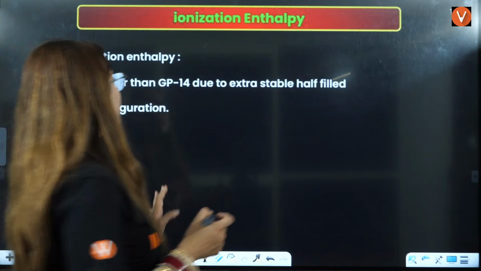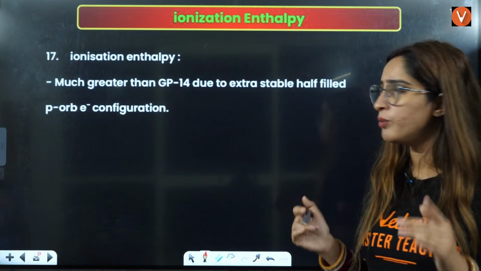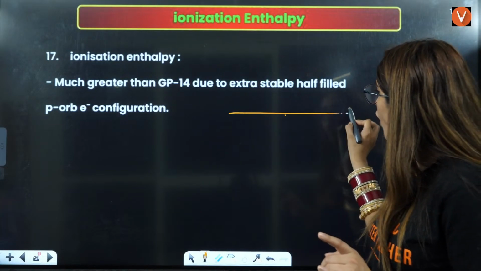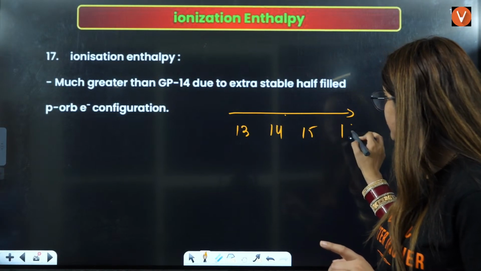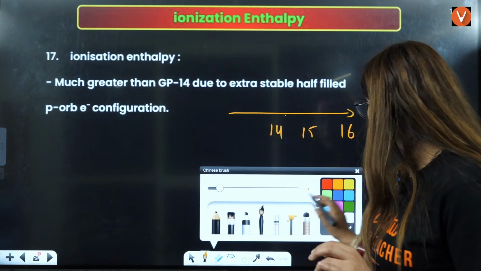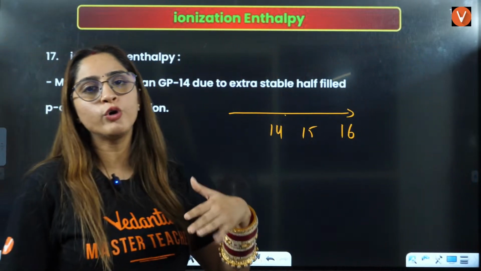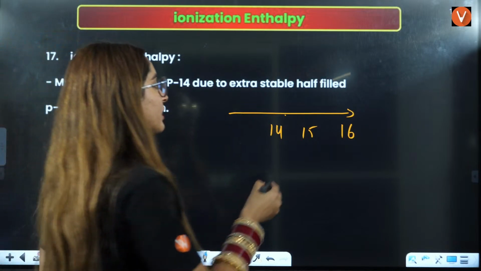Okay. Ionization enthalpy, there is no exception within the group. But one thing to remember, along the period, this is group number 13, this is 14, this is 15, this is 16. Down the group, the ionization enthalpy decreases. Along the period, it should increase.